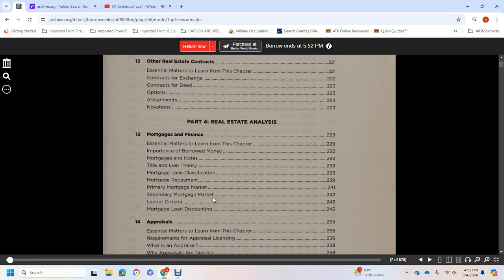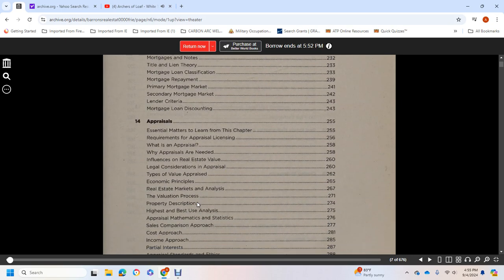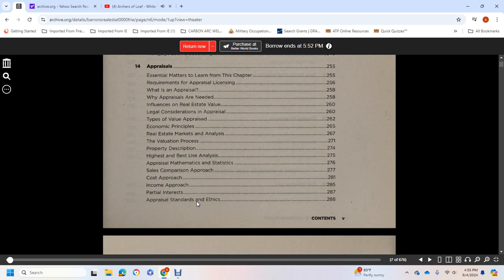Part 4, real estate analysis. Mortgages, finance. Essential matters to learn in this chapter: importance, borrowed money, mortgages, notes, title, lien theory, mortgage loans, classification, mortgage repayment, primary mortgage market, secondary mortgage market, lender criteria, mortgage loan discounting, and appraisals. Essential matters to learn in this chapter: requirements, appraisal licenses, what is appraisal, why appraisal, and the influences on real estate value, legal considerations in appraisal, types of value appraised, economic principles, real estate market analysis, valuation process, property description,